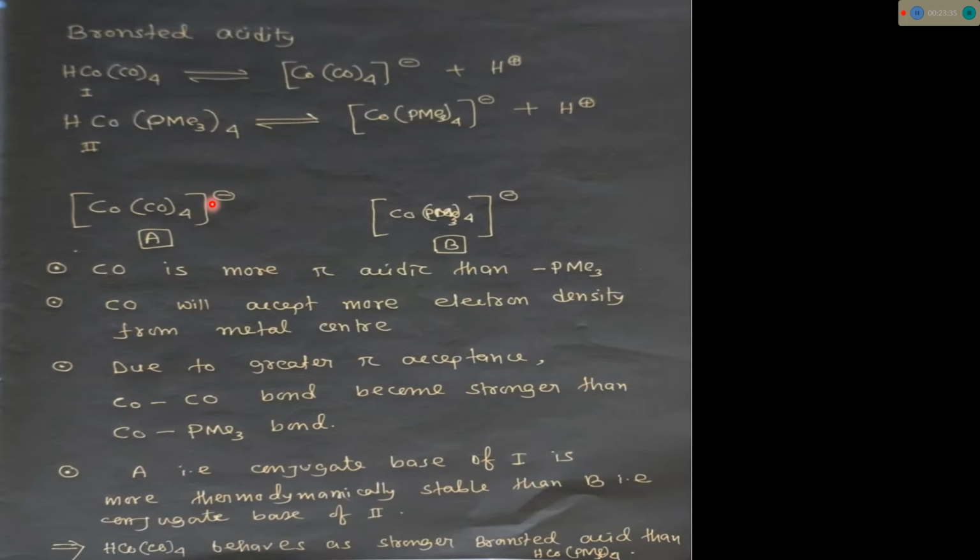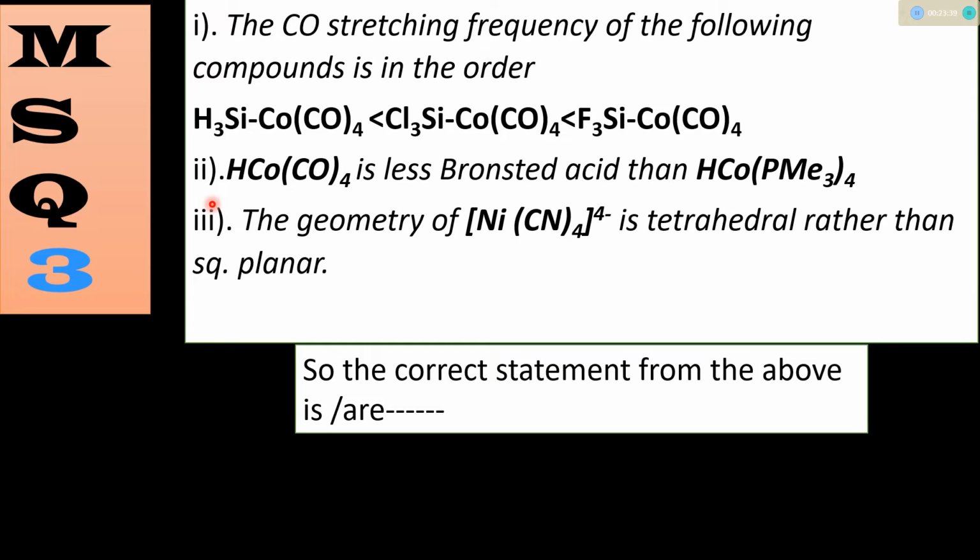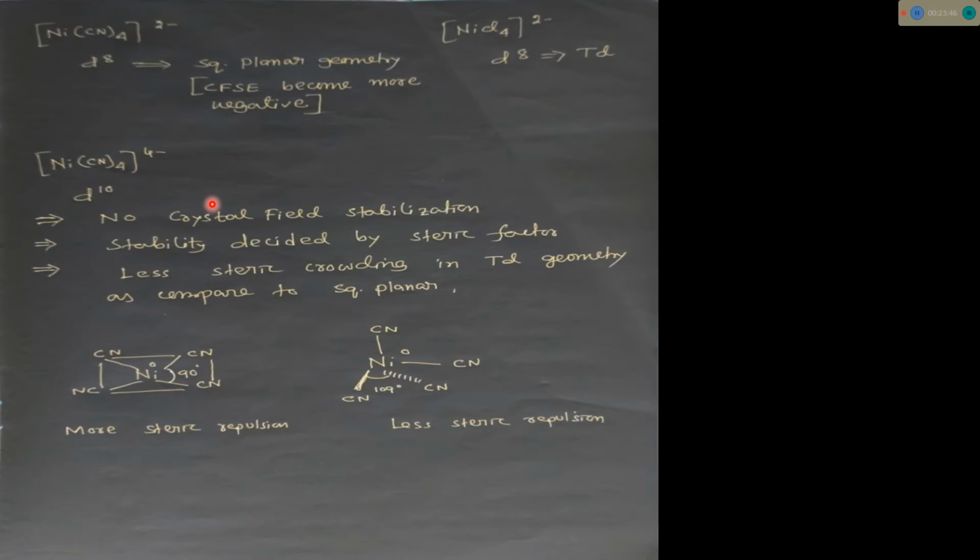Now let's move to the next statement, which is about the geometry of [Ni(CN)4]4-, said to be tetrahedral rather than square planar. Let's see that. We all know that [NiCl4]2-, nickel(II), is a d8 system and tetrahedral. [Ni(CN)4]2- is also a d8 system, but it assumes square planar geometry.